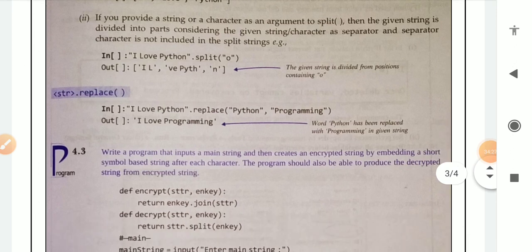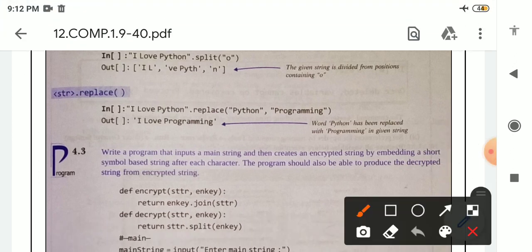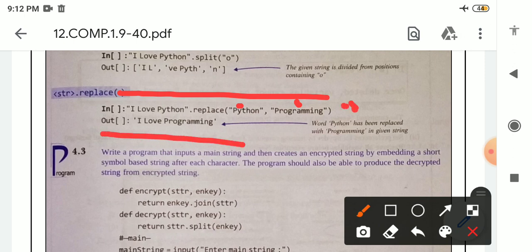Next function is replace. This is the input, where we are writing I love Python dot replace. Replace is the name of a function. Inside parentheses we have written Python comma programming, which means we want to replace Python, and in place of Python we want to write programming. So when this function executes, we will get output like this: I love programming. Why? Because we are using the replace function.